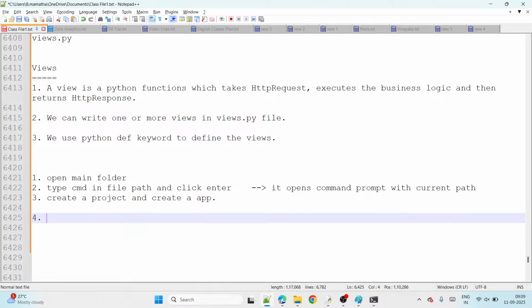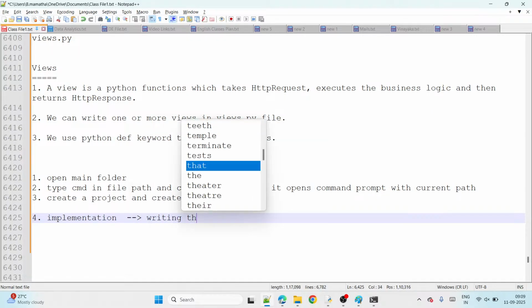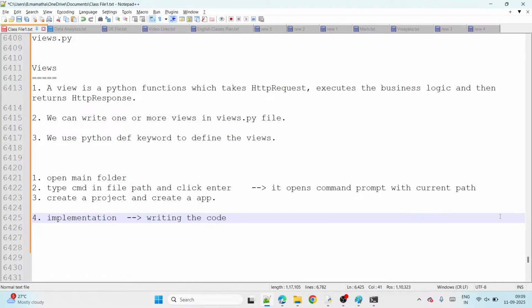We have to implement it, right? Okay, implementation, guys. How to implement it? Means what here? Making the code, writing the code, guys. To write the code, compulsorily we require one editor. One editor required, guys. All of you. Why?